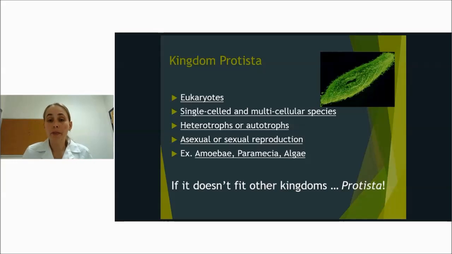This is probably one thing that will change about classification. When I was learning classification, we did not have the 3 domains. They didn't exist at all. We had just the kingdoms, and there were only 5, and we used Monera as one of them instead of bacteria or archaebacteria. We didn't have that differentiation. So as we learn more, we create new categories to help organize things.